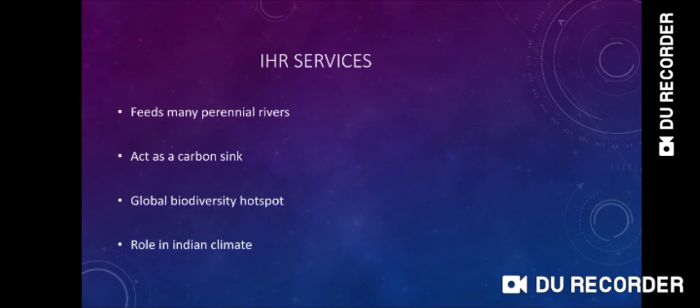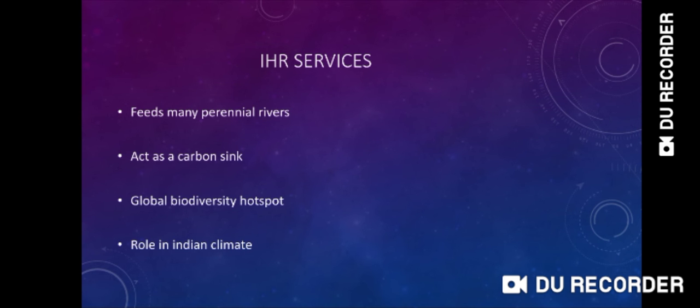So to capture this carbon, we use soil, forest, ocean, and permafrost. These are the sinks of carbon. Plants and forests are also sinks of carbon because they take the carbon which is in excess in our environment and convert it through the process of photosynthesis into carbohydrate. So this way the carbon sink takes place.